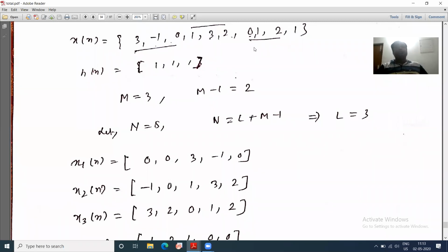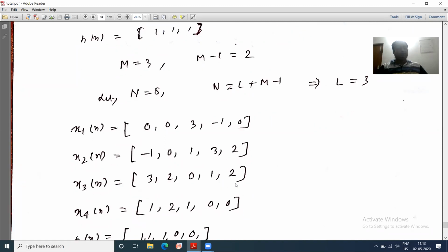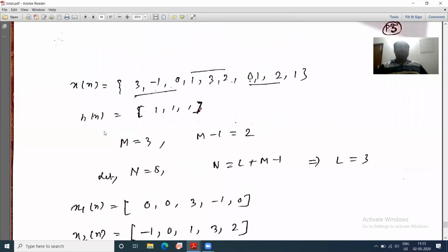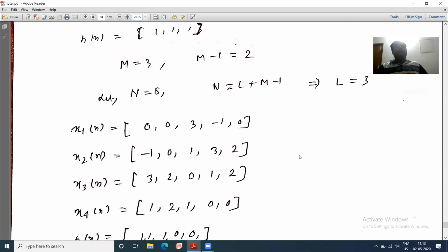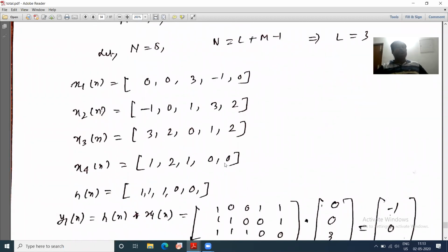The last 2 elements I have to take here. Next case, 0 1 2, and I have to take the last 2 elements, 3 2. Next, your 3 elements are over and we are left with only 1 element. I will write 1 0 0 and I will take 1 2 here. Agreed?